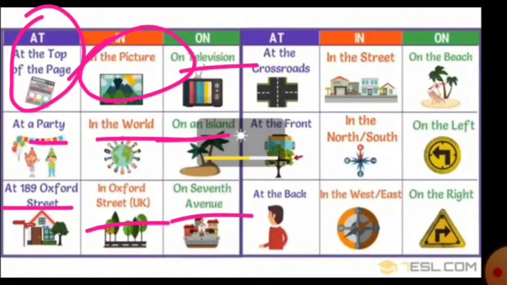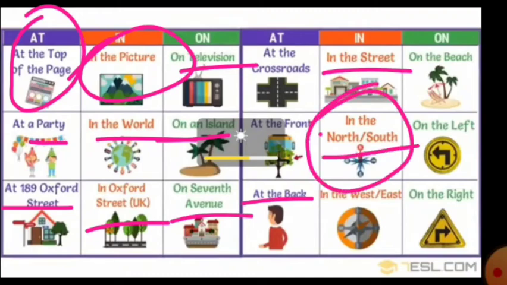You can also write at the 7th Avenue because it is a smaller part. At the crossroad, at the front, at the back, in the street, in the north-south. For direction, we use in north, east, west, south, in the northeast. Again, on the beach, and left, right, always on.